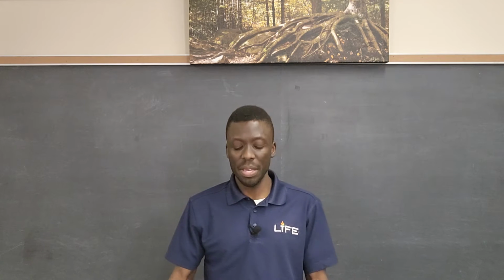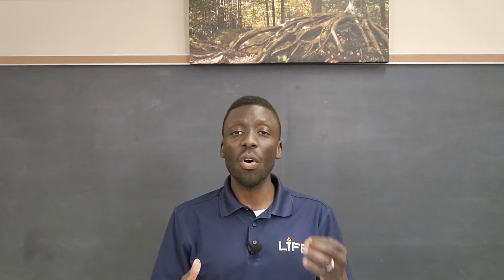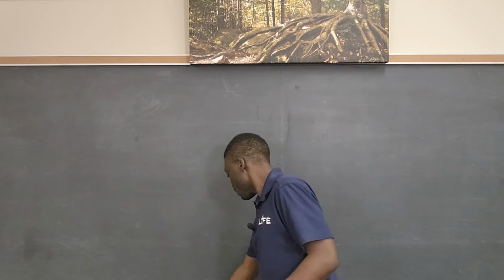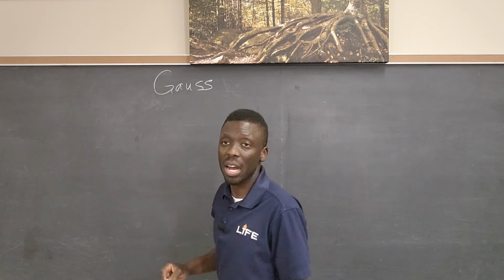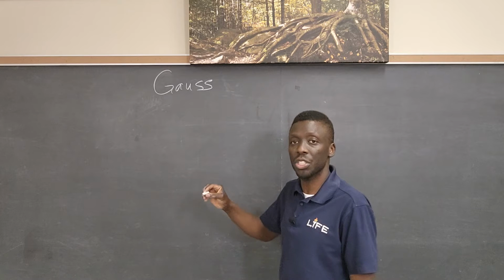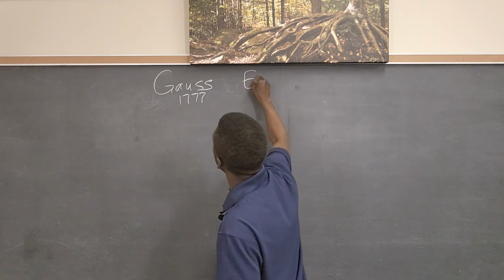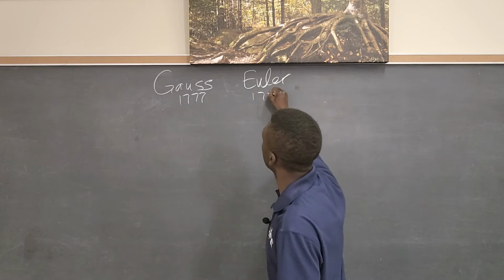At Lifestem Academy, or the Learning Institute for Excellence, we talk about the Gauss, Euler, Newton math tournament. Let me write their names on the board. Gauss, named after Carl Friedrich Gauss, the German mathematician born in 1777. Euler, the Swiss mathematician born in 1707.